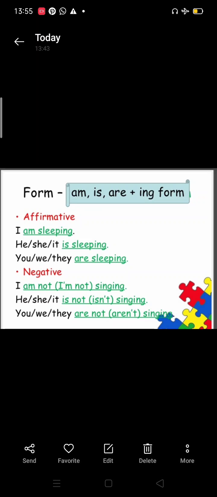Negative. When we want to change it into negative, then the formula is subject plus is, am, are plus not plus verb first form plus ing plus object. Example, I am not singing. He, she, it is not singing, or you can write he, she, it isn't singing. You, we, they are not singing or they aren't singing. We can use contraction also.